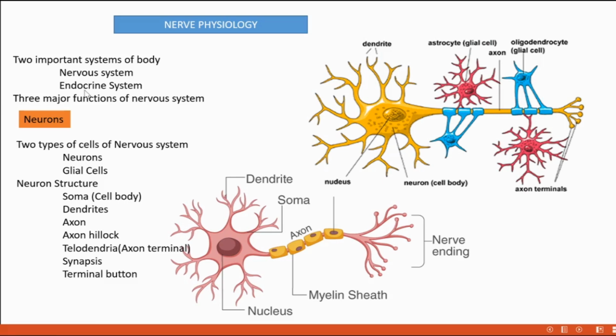Then when it comes to the endocrine system, it's also very important to our body, but its pace is very slow. Its action is very slow, response is very slow.